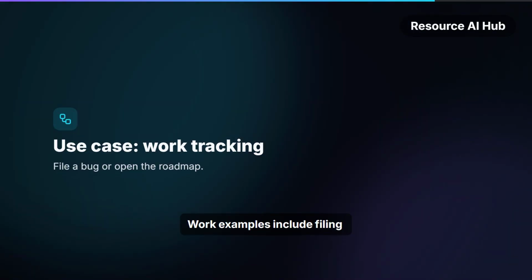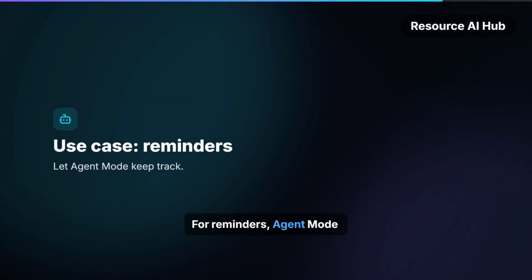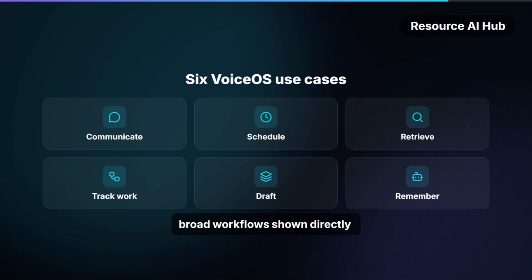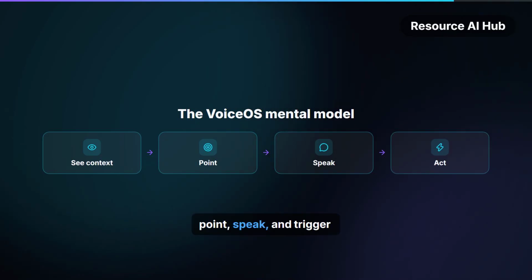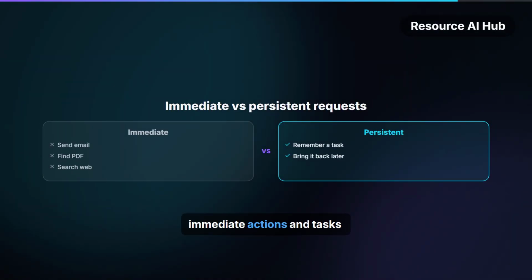Work examples include filing a bug and opening a roadmap. Writing examples include drafting a proposal and adding a daily note. For reminders, Agent Mode is designed to keep track and bring tasks back later. Those examples reveal 6 broad workflows shown directly on the VoiceOS page. A useful mental model is see the context, point, speak, and trigger the action. The examples include both immediate actions and tasks that Agent Mode keeps track of.